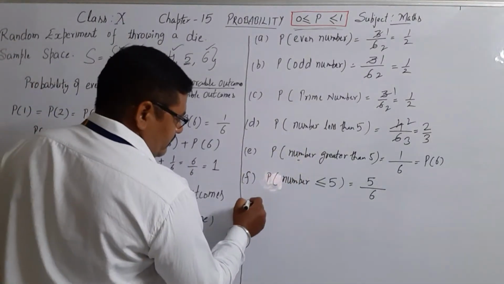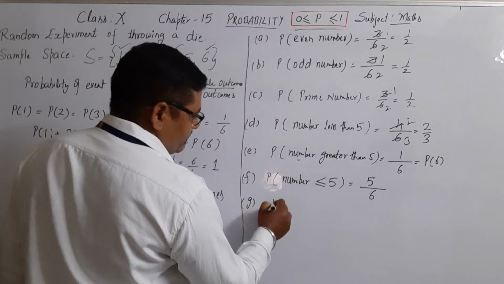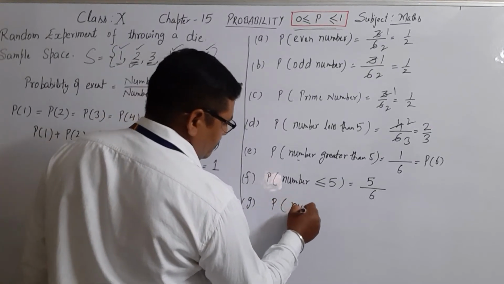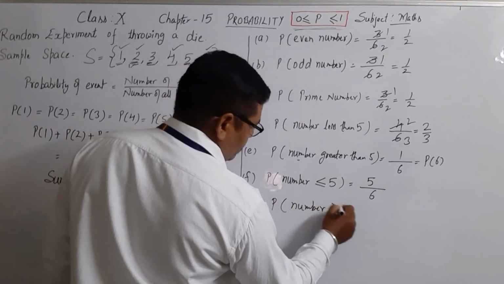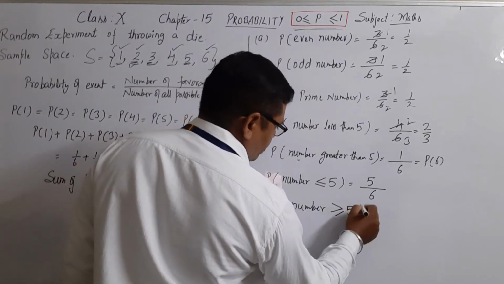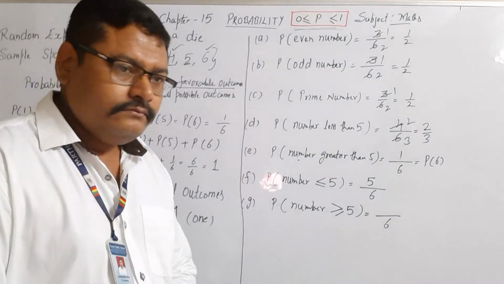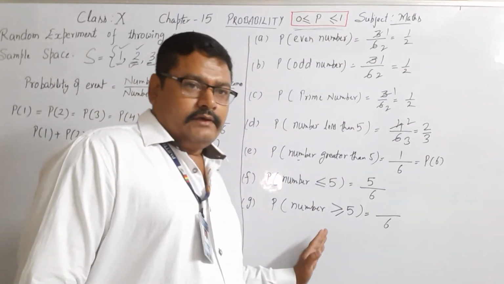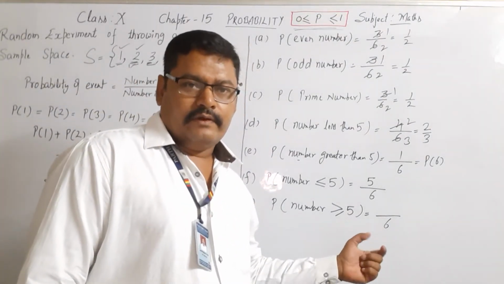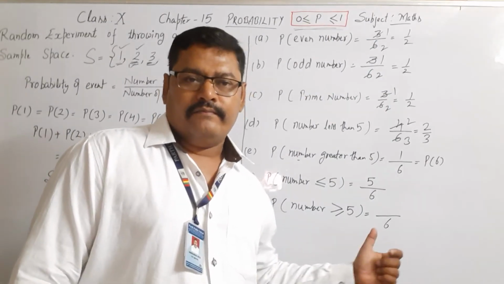Variation related to this. What is the probability of getting a number greater than or equal to 5? Total outcome 6. Now see. Now we have to see how many numbers are there which are equal to 5 and greater than 5.